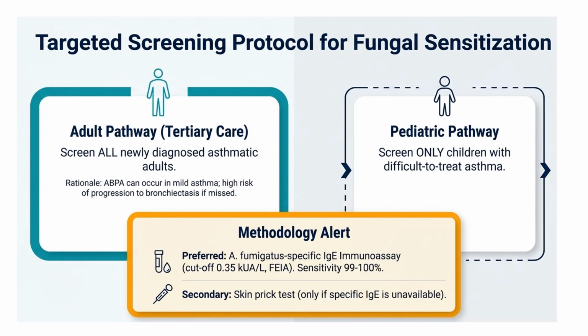In the pediatric population, we screen only children with difficult-to-treat asthma. So what are the preferable investigation tools? Aspergillus specific IgE with a cutoff of 0.35. The secondary tool is the skin prick test. So, very clear-cut.